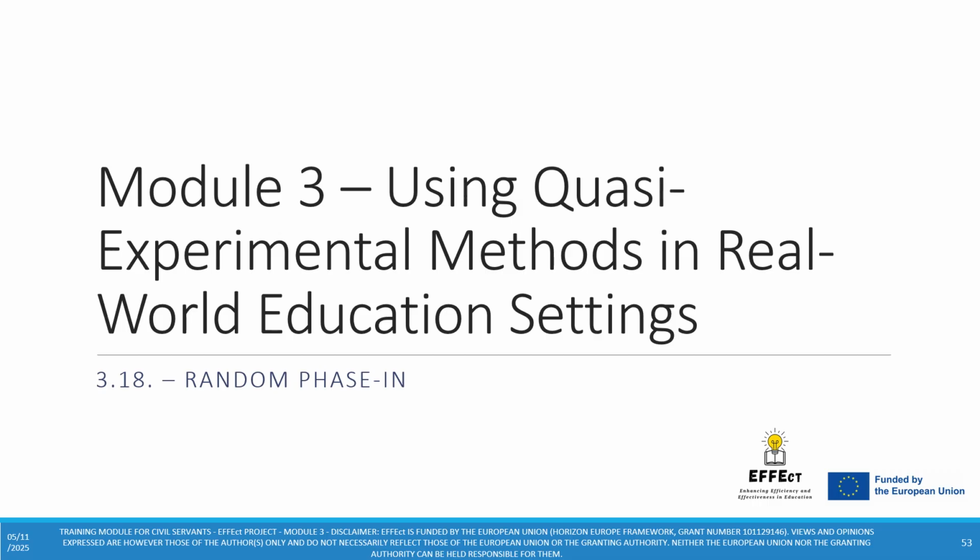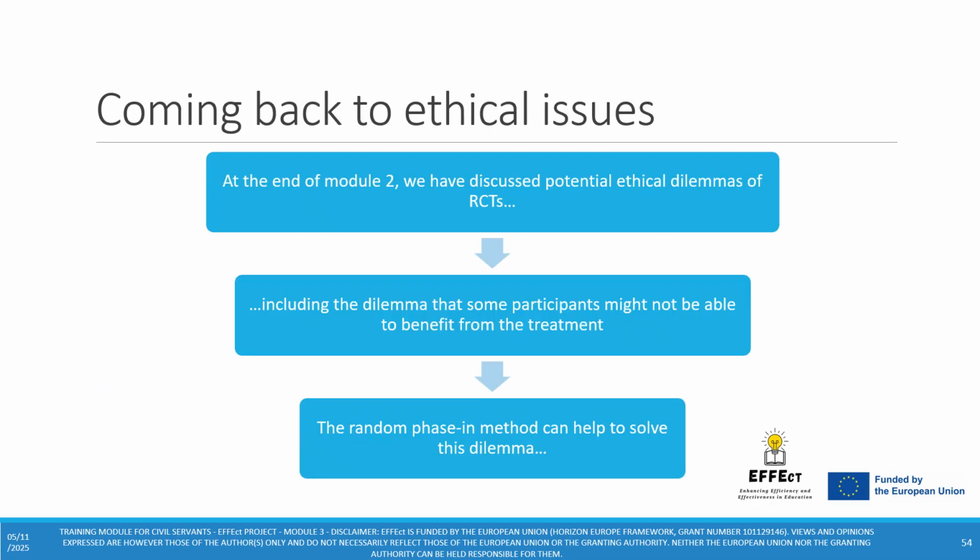Dear participants, welcome to submodule 3.18, in which we will discuss what a random phase-in is. To do so, let's come back to ethical issues. At the end of module 2, we have discussed potential ethical dilemmas of RCTs, including the dilemma that some participants might not be able to benefit from the treatment. The random phase-in method can help to solve this dilemma.